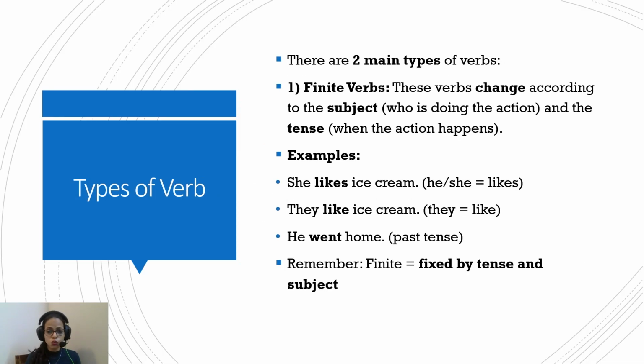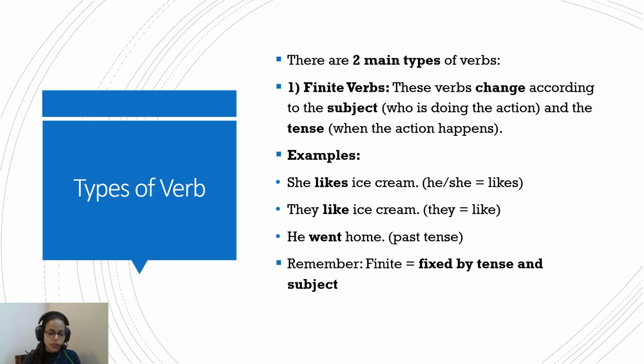There are also another two types of verbs that are finite verbs and non-finite verbs. So the finite verbs are the verbs that change according to the subject, that is who's doing the action, and the tense, when the action happens. For example, she likes ice cream. Here, she is singular, so we use the verb likes. Then they like ice cream. Plural, they like. Likes becomes like. He went home. So with the tense, it becomes went.